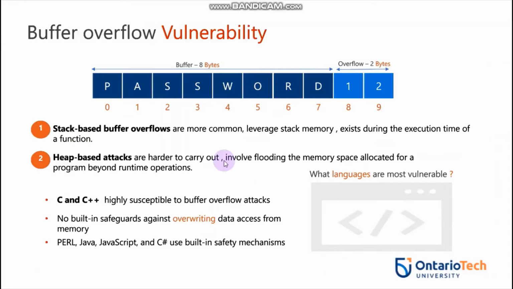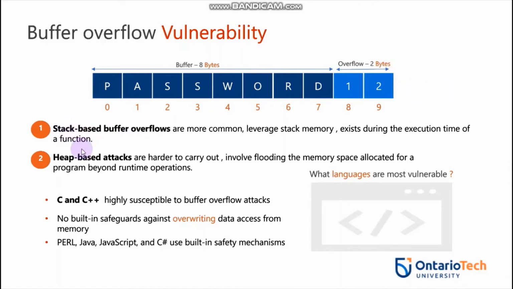Slide 5. Here, in the buffer overflow vulnerability, every buffer has a standard size. Our target is to overfill the stack. Once we overfill the stack, the buffer starts giving out the address when more values are added to it, so we can easily steal the cookies or the values from the overflow. So in the figure below, the original buffer size is 8 bytes stored for the password, and by adding the other two values, there's an overflow of 2 bytes, and the stack spews out the values when this happens.